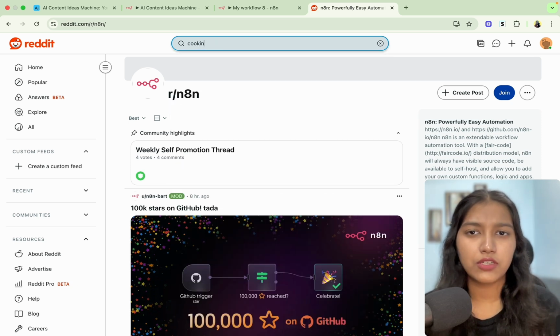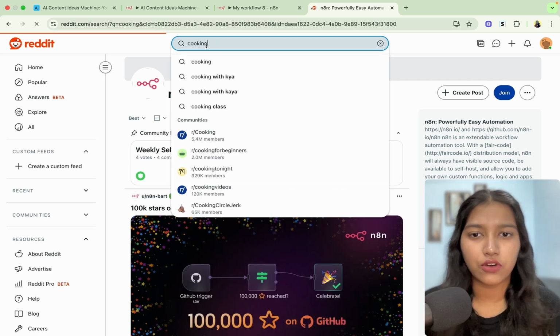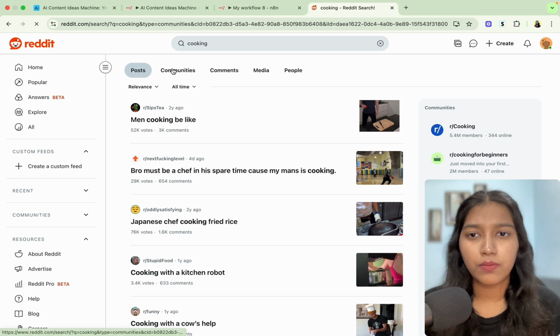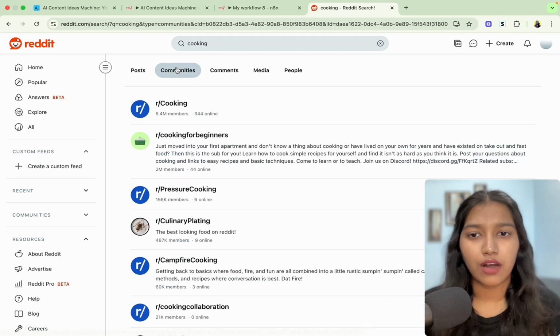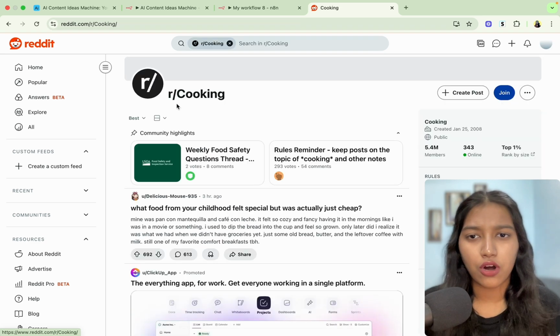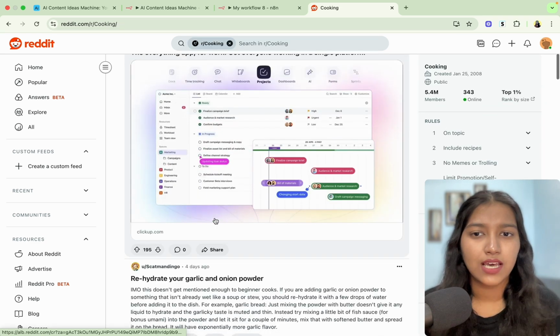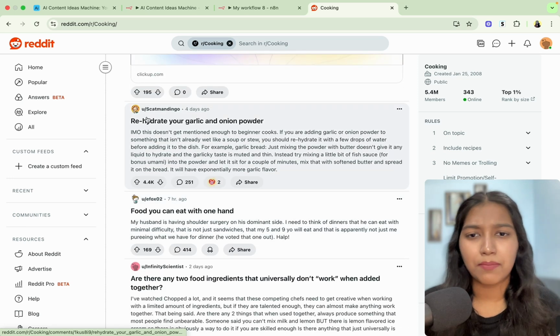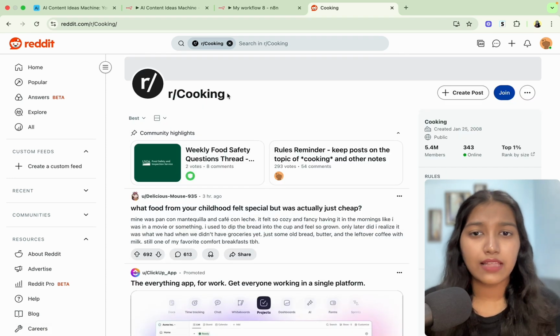For example, if I'm interested in cooking, I can search for cooking, and then they will show me a lot of communities around cooking. For example, there's this one with 5.4 million people, and I'm pretty sure they talk about cooking tips, cooking for beginners, and some hacks and stuff like that. And then all you have to do is copy this part, which is after the slash.